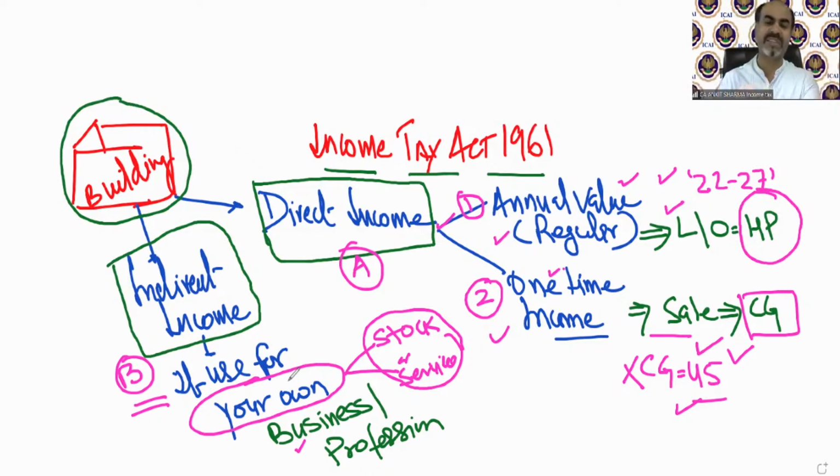So if in a question it has been said that a building has been sold, the amount received is 50 lakh rupees, we are not going to do anything of that income under our income from house property head. If in a question it has been said that there is a building, you run your office, and out of that office and services, you earn 20 lakh rupees, even that 20 lakh does not have anything to do with the income from house property chapter. Clear?